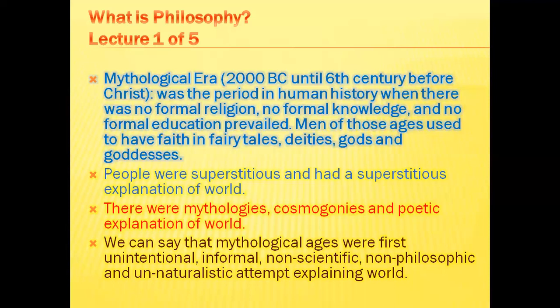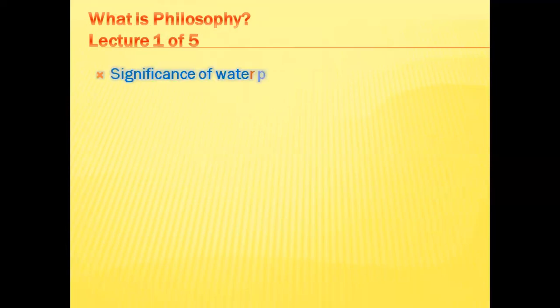So from here we can deduce that explaining the world was the all-time passion of human beings, and the significance of Thales lies in that he was the first person who brought this explanation into philosophic dress.